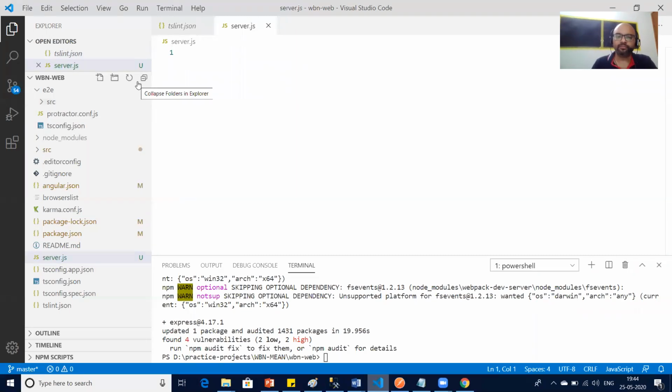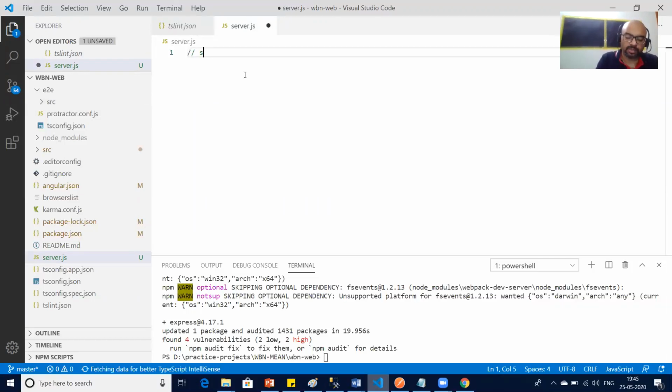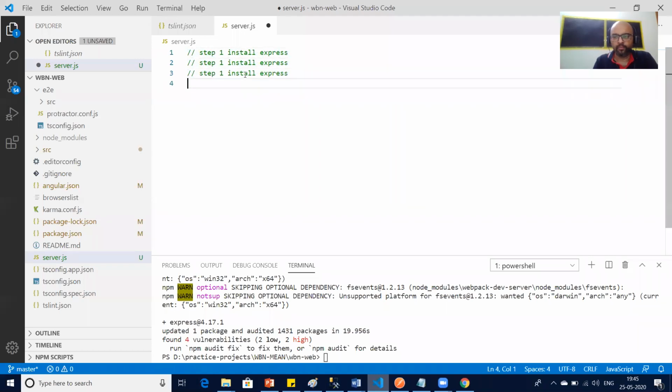Server.js. Now there are a few steps that I will write over here, correct? So step one, step by step, so that you will remember what you're supposed to do. Step one is install Express, that we have done already, correct? Okay.